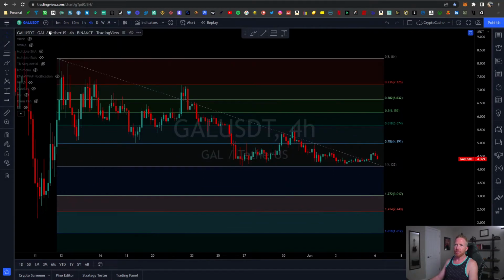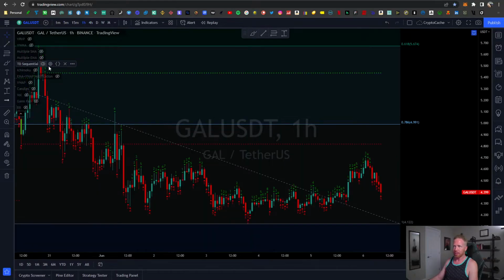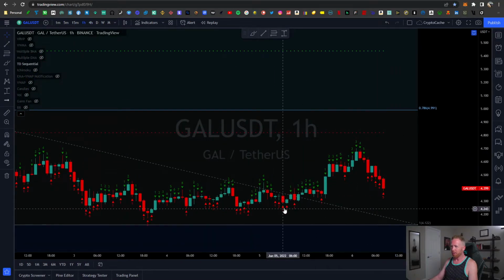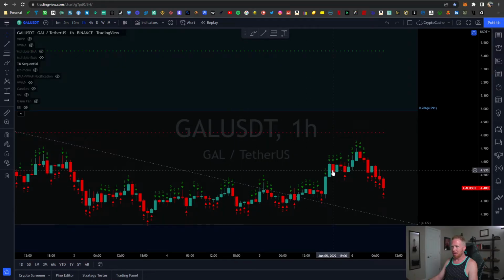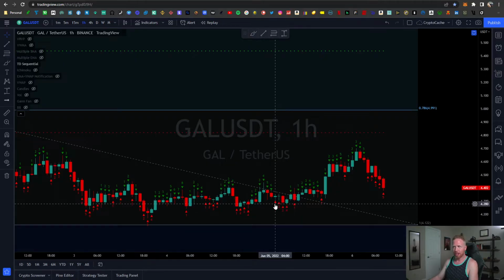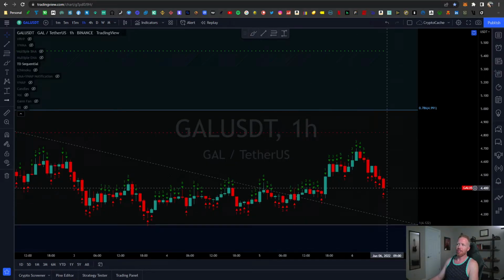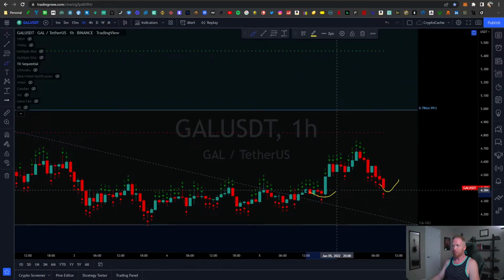So taking a look at the 1 hour, and we'll call it a day here, we can kind of see TD sequential telling us that we keep getting a lot of resets. We hit 4s, 4, 6, 5. I mean, the average, this coin only has an average of about 5 hours of continuation. So with us being at a 5 right now and its history showing 5s, 6s, and 4s, I would venture to guess we're going to see a reversal soon, or a bounce essentially, because again, as long as this low here isn't lower than the previous, we should be in good shape.